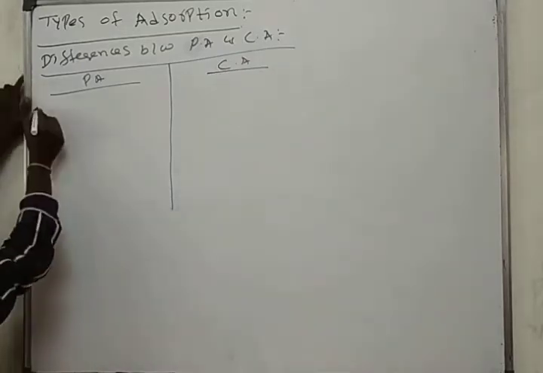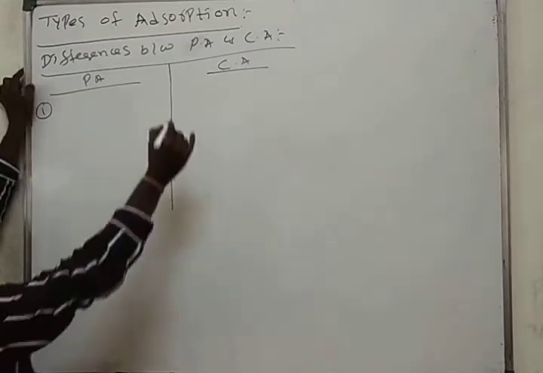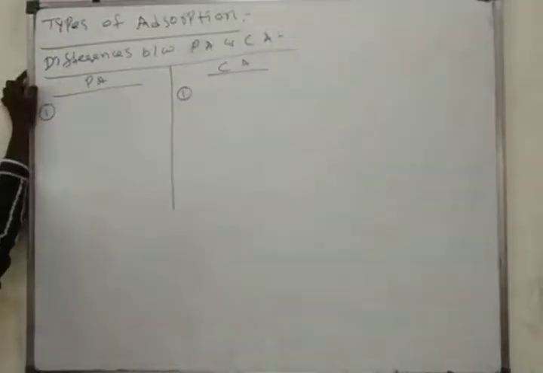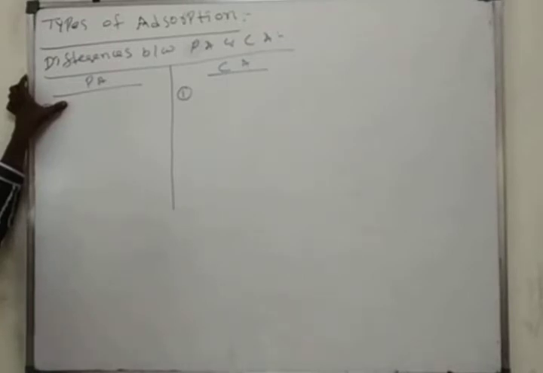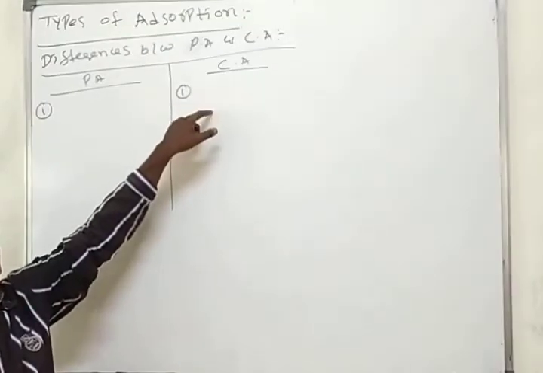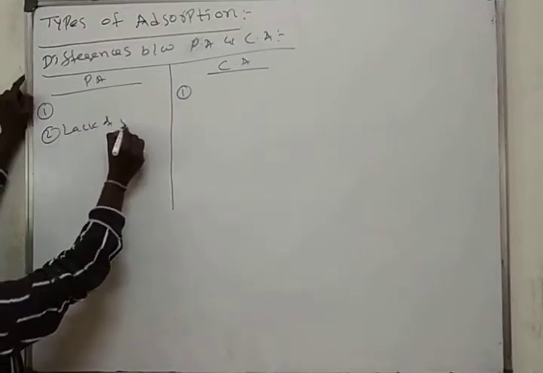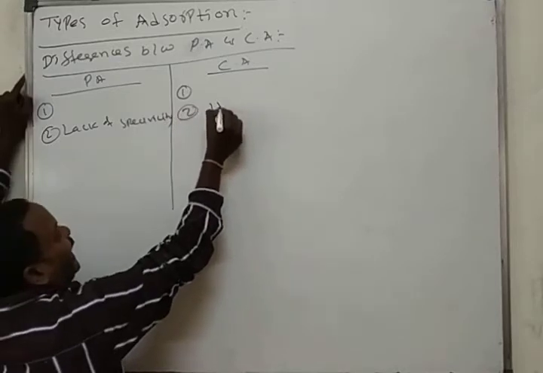First point: physical adsorption is called van der Waals adsorption, and chemical adsorption is called activated adsorption, that means it requires more energy. In physical adsorption, the adsorbate and adsorbent have van der Waals forces, while in chemical adsorption there are chemical forces. Physical adsorption shows lack of specificity; chemical adsorption shows high specificity.